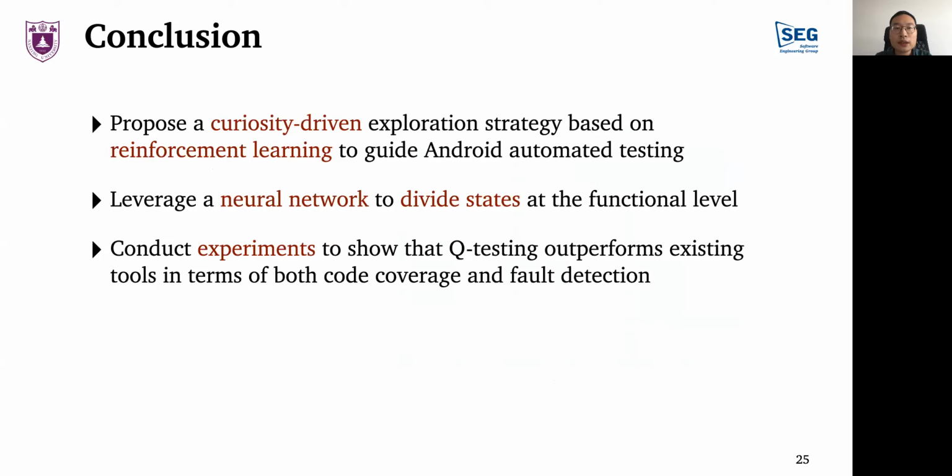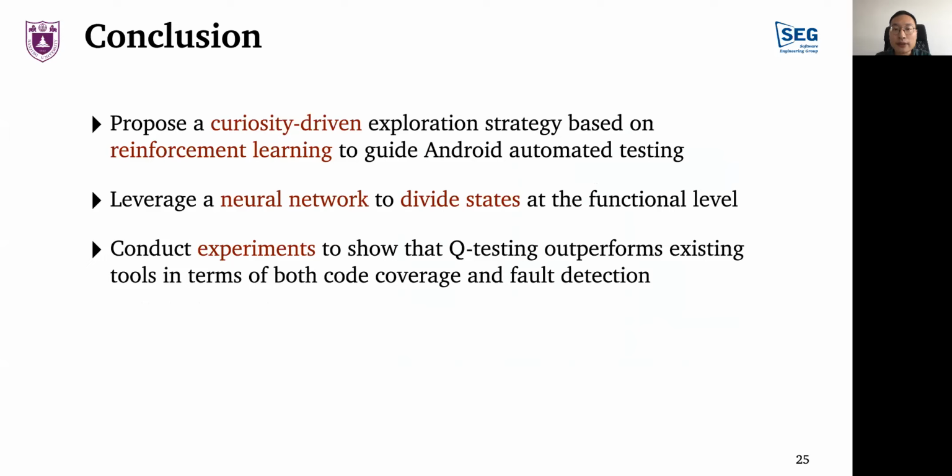For automatic testing of Android applications, we propose a curiosity-driven state exploration strategy based on reinforcement learning. A state division method based on functional scenarios is also proposed. We implemented a tool and carried out a series of experiments which showed promising results.